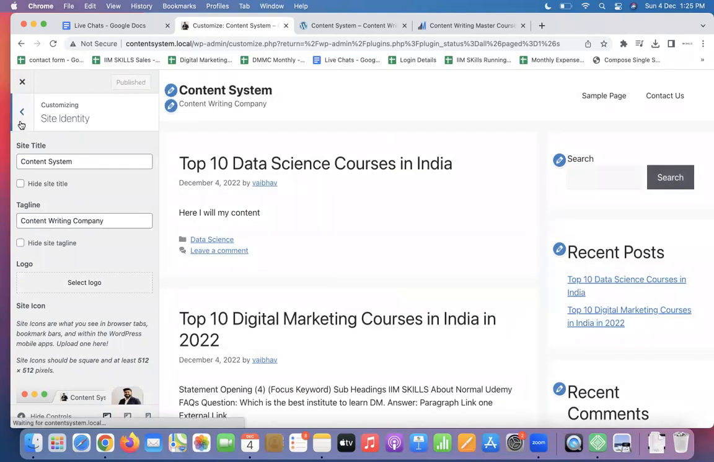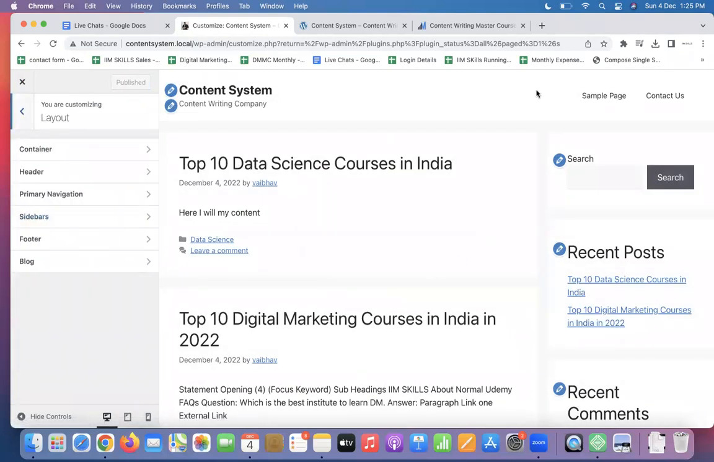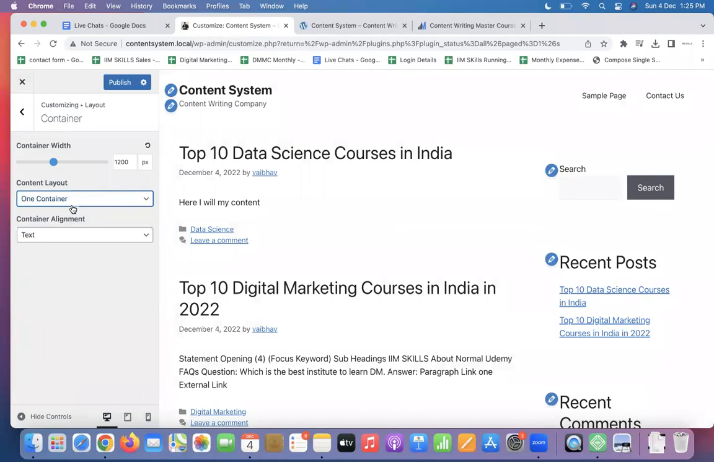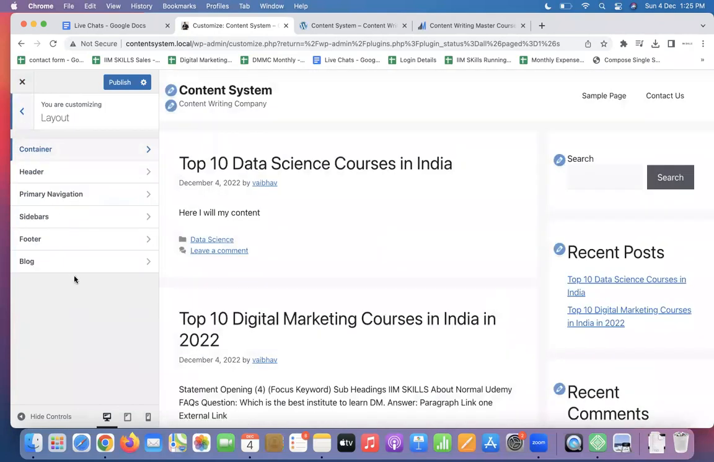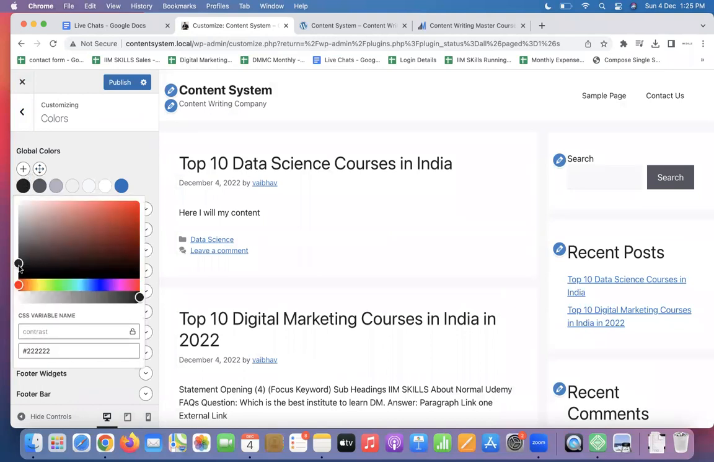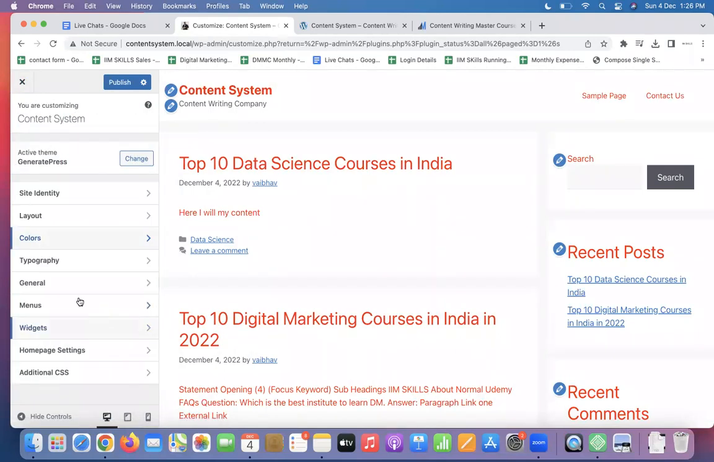Publish. Select a layout for your website. You want a container layout, or you want a separate layout, do it live. See what kind of changes are happening. Color schemes, change that here. Global color scheme, if you want to keep it red, go red. If you want to keep it white, whatever it is, go ahead.